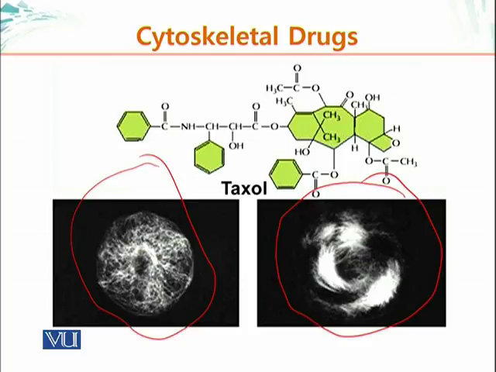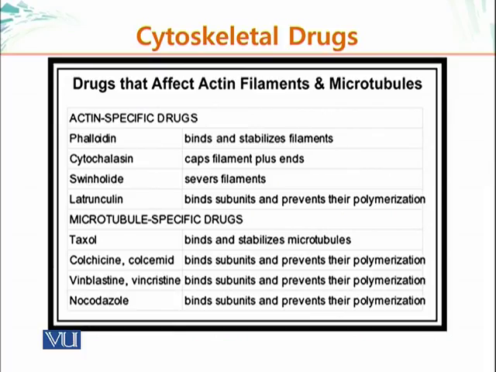Coming back to the micrograph, this is a micrograph of a similar type of cell, but treated with Taxol. Here you can see the microtubules are disorganized. There's a larger amount of microtubule array present in that cell. Here is a list of some of the drugs. Among the actin-specific drugs, phalloidin, we have talked about, binds and stabilizes filaments. Cytochalasin caps the filament plus ends. Swinholide severs the filaments. Latrunculin, we have said, binds subunits and prevents their polymerization.